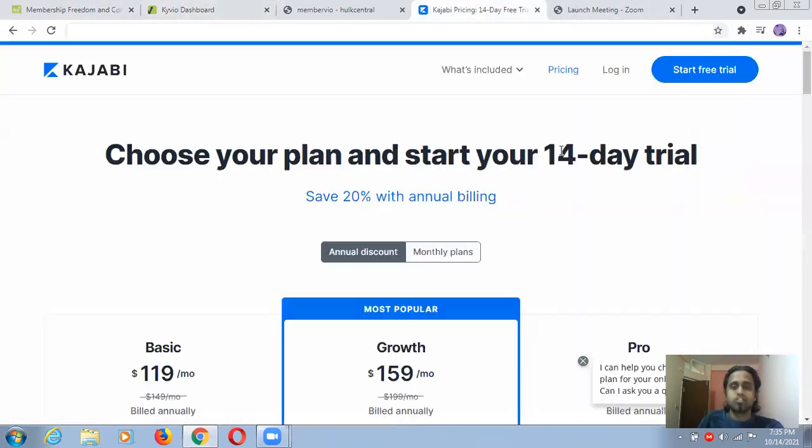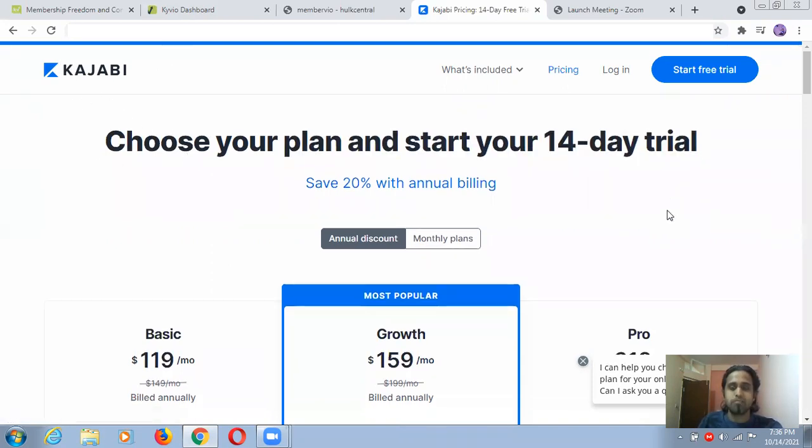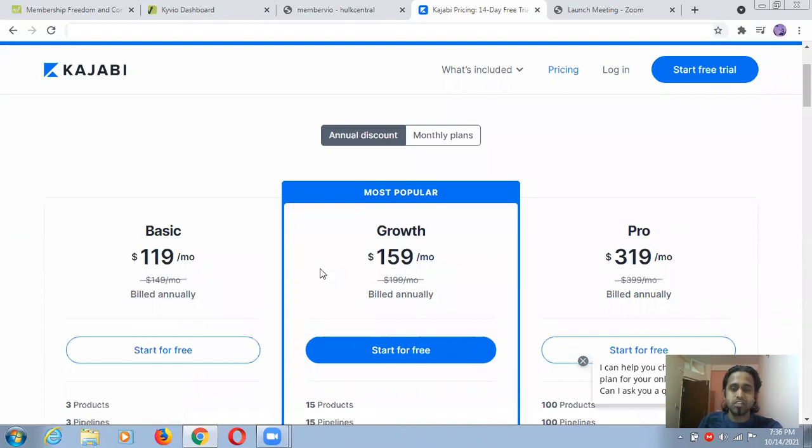You can see these are some competitors of MemberVio. If you are a course provider or knowledge provider taking fees, you will need some type of membership site. If you go for Kajabi, you can choose a 14-day free trial, but later you have to pay the amount you can see in front of you.